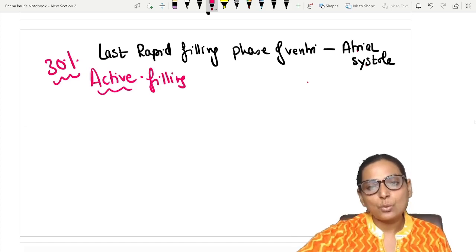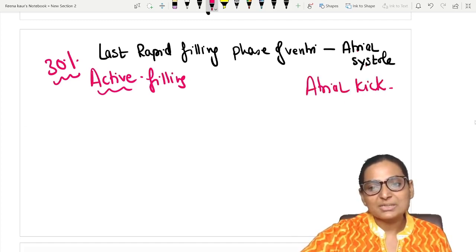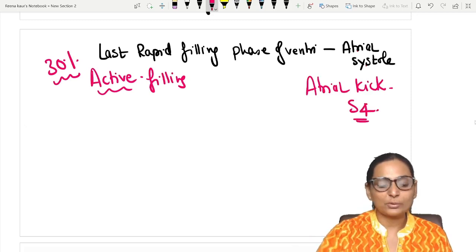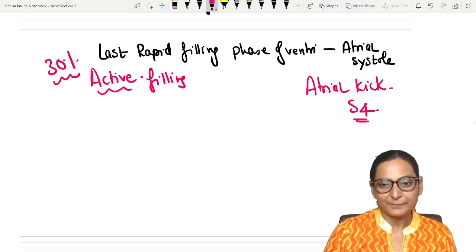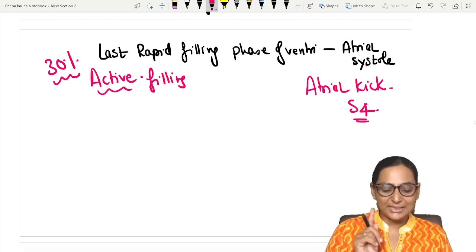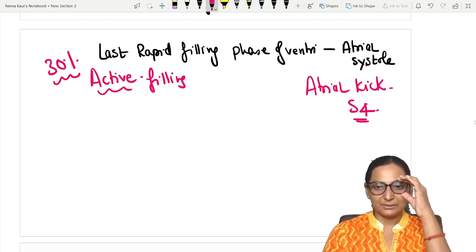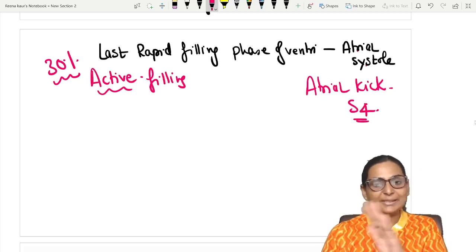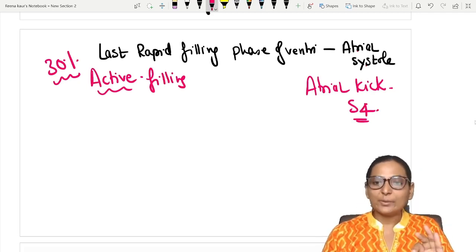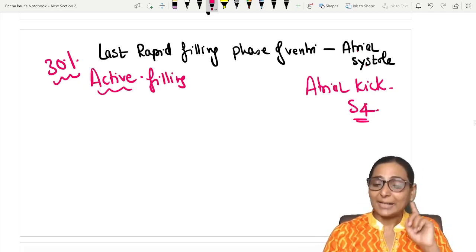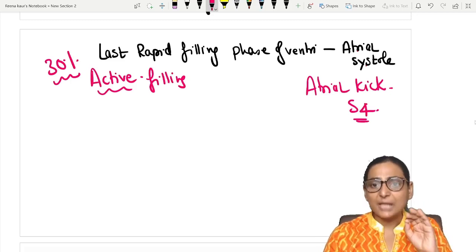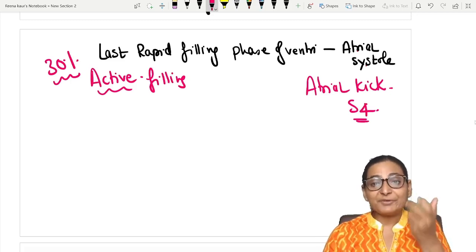This is also called the atrial kick, and it is responsible for your S4, that is your fourth heart sound. Okay, remember that normally only S1 and S2 are audible. S3 and S4 are not audible. Right, they can be recorded but they are not audible. However, S3 can be audible in athletes, in young children, or with left ventricular hypertrophy.